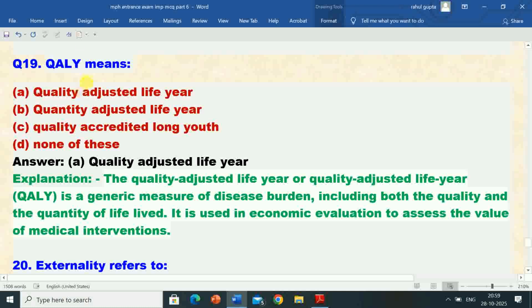Question number 19 is QALY means. Options are A. Quality adjusted life year, B. Quantity adjusted life year, C. Quality accredited long youth, D. None of these. Correct answer is option A. Quality adjusted life year. So QALY means quality adjusted life year.